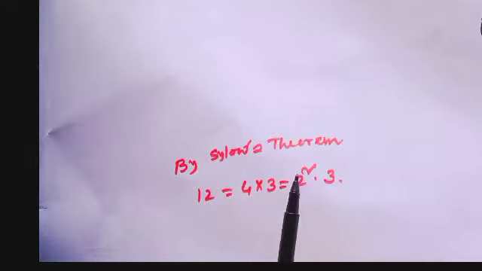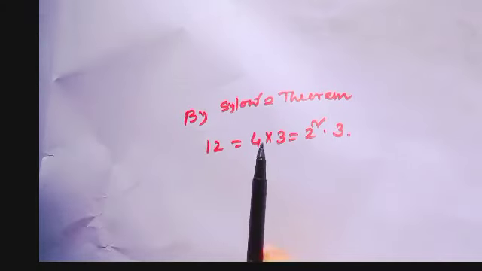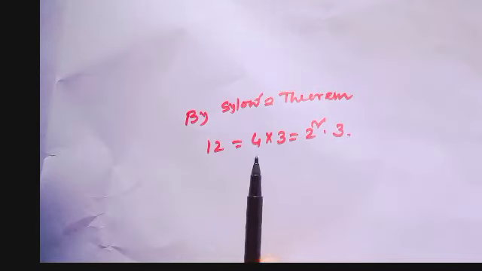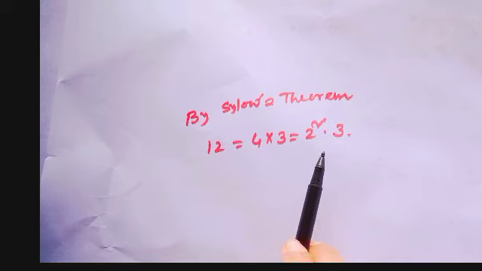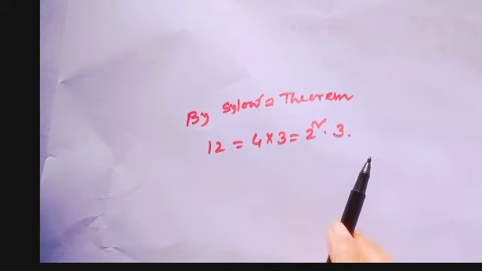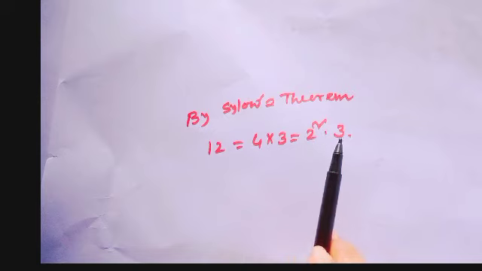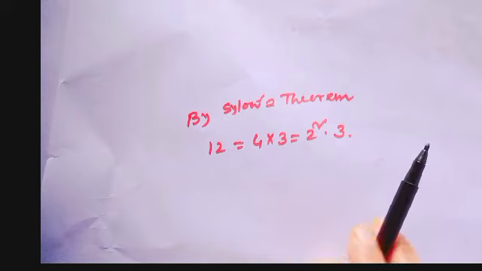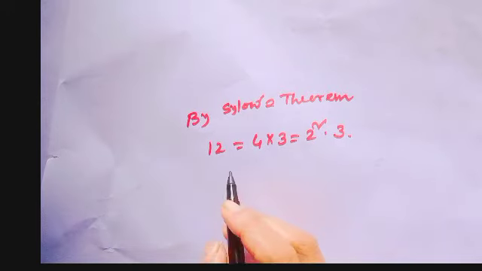Now let's see this group by Sylow's theorem. Here 12 equals 4 times 3, which is 2 squared times 3. That means there exist a Sylow 2-subgroup of order 4 and a Sylow 3-subgroup.